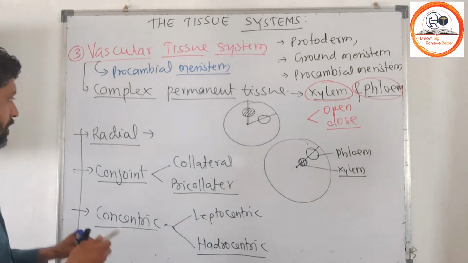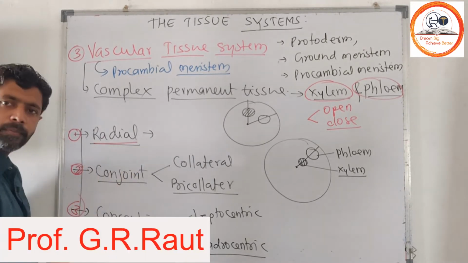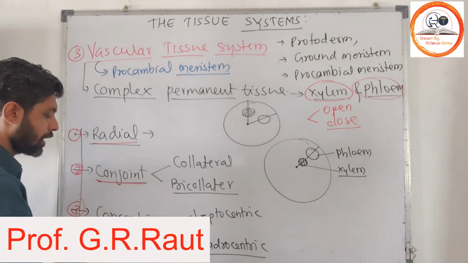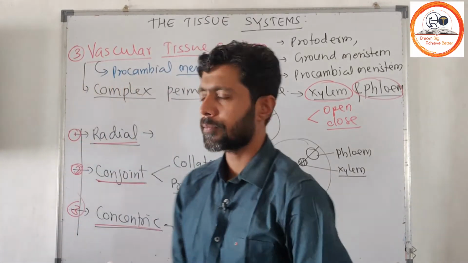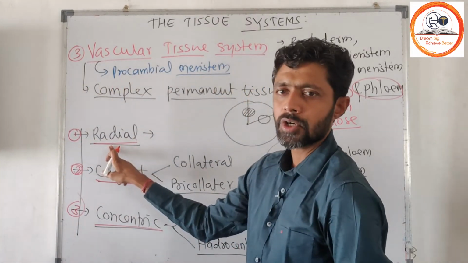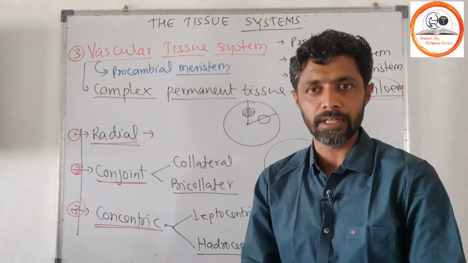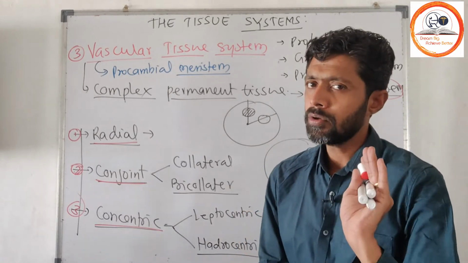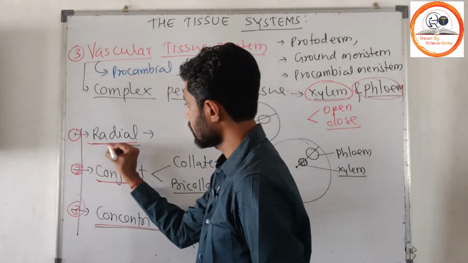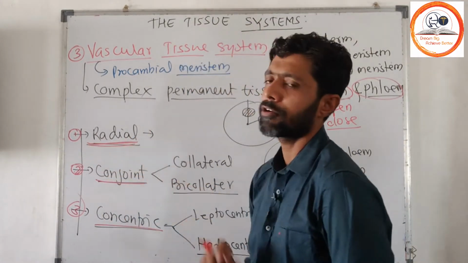There are different types of vascular bundle on the basis of arrangement of xylem and phloem. Here we will consider three different types: radial vascular bundle, conjoint vascular bundle and concentric vascular bundle. They are classified on the basis of the arrangement of xylem and phloem with respect to each other. So first of all, we will consider the radial vascular bundle.